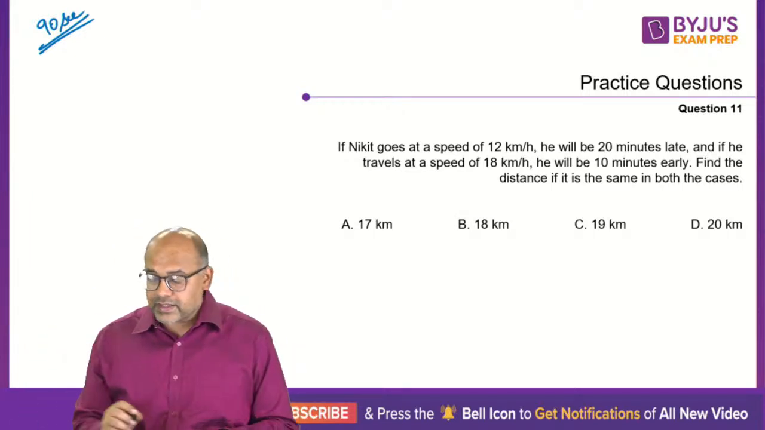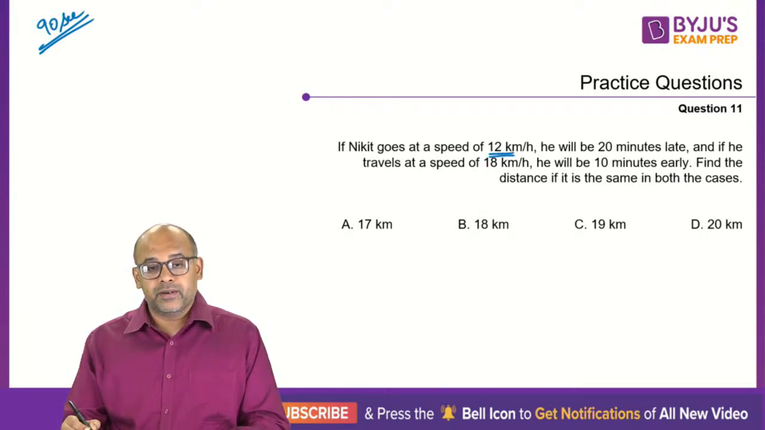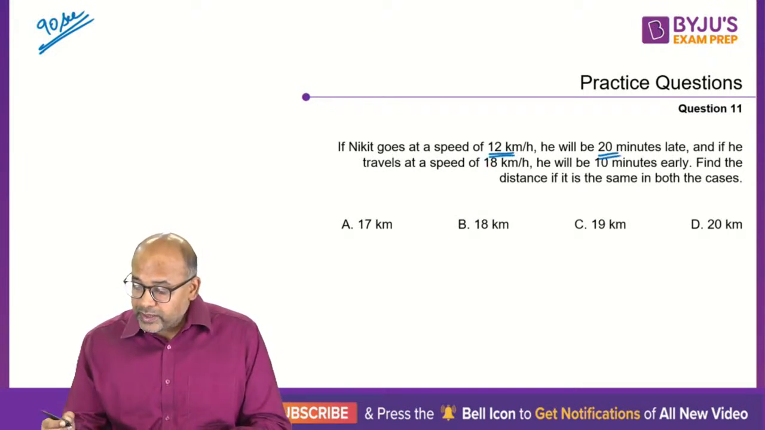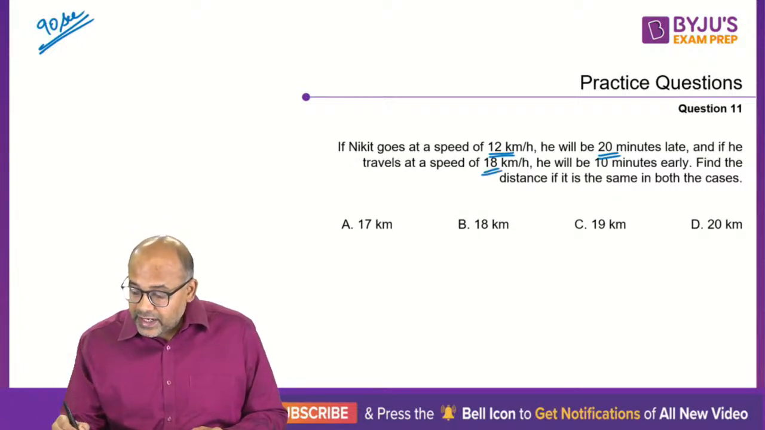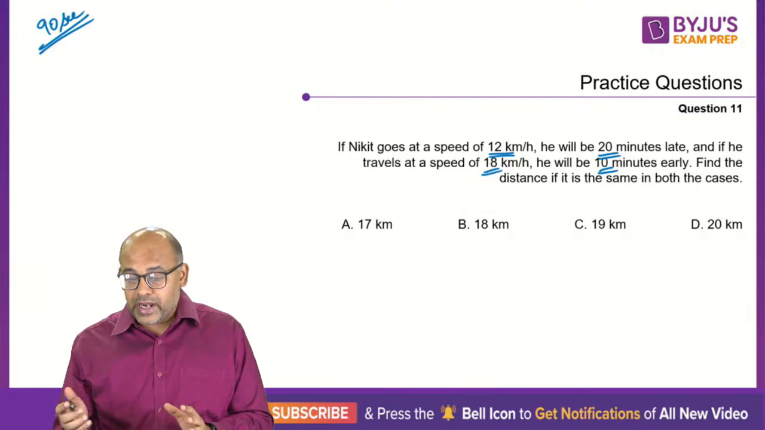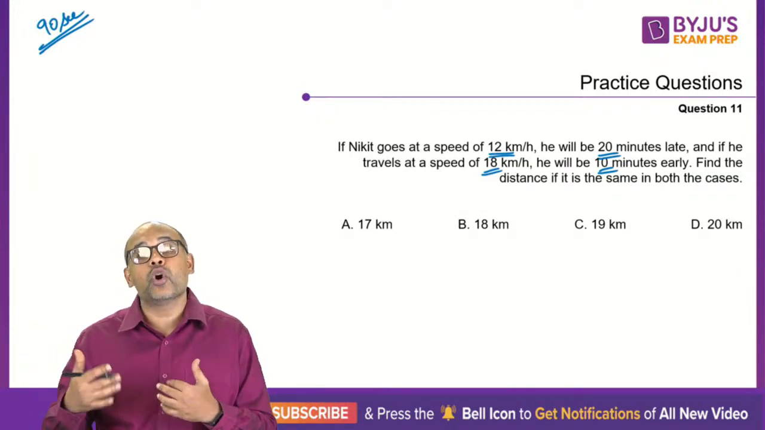See, let's understand what is happening here. If I am traveling at 12 kilometers per hour, I am 20 minutes late. If I'm traveling at 18, I am 10 minutes early. So neither of the speeds is correct. I should reach on time.